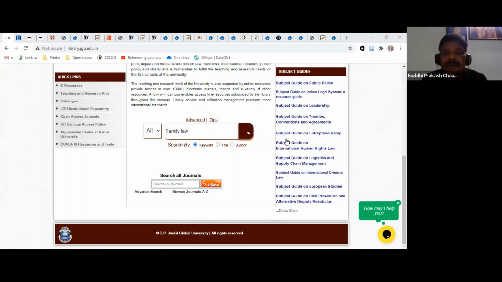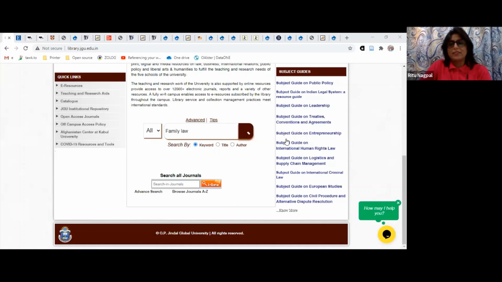Right. So how will we get our ID password? I think I already told you that you don't need any separate ID or password. The first part of your email ID is your user ID for the remote access, and the password is the same password that you use for Outlook email.